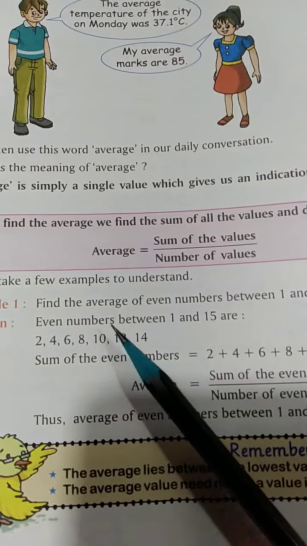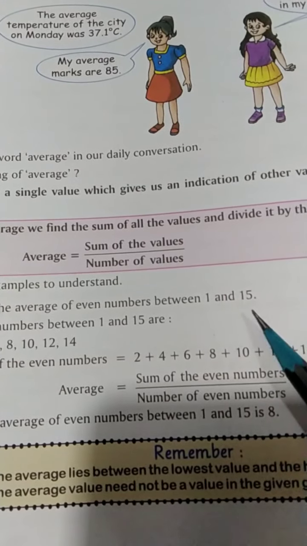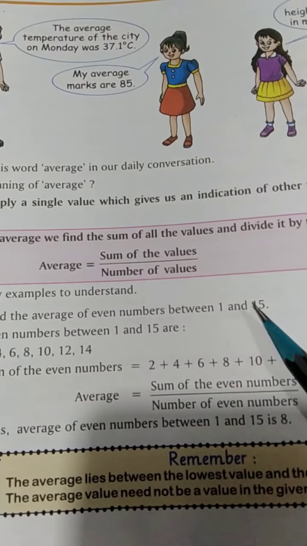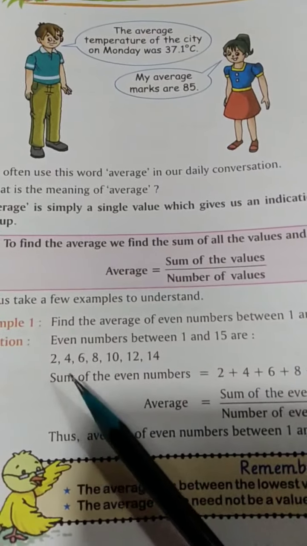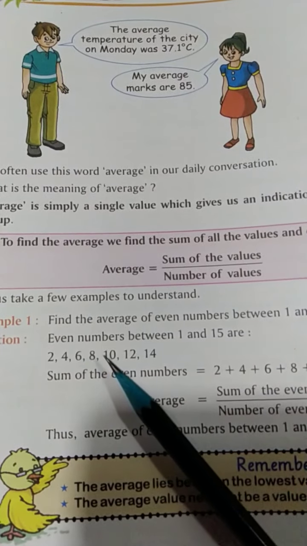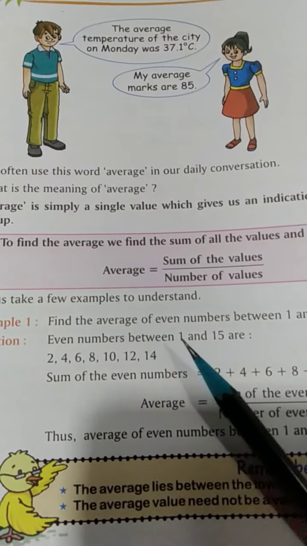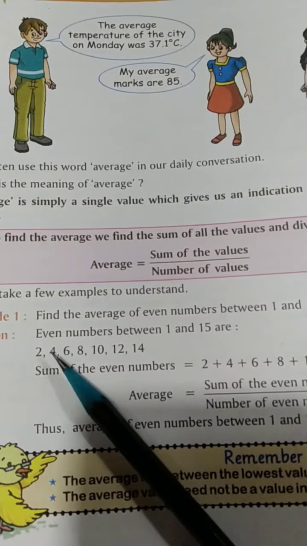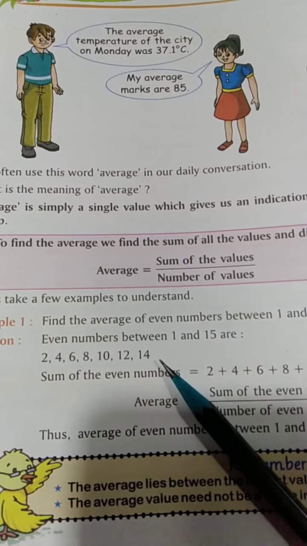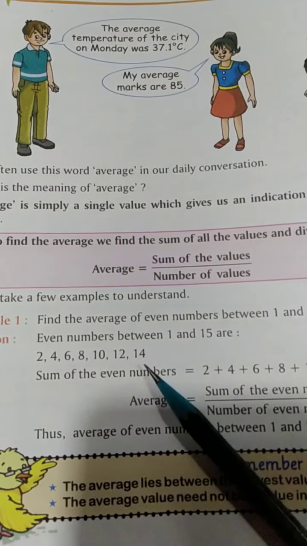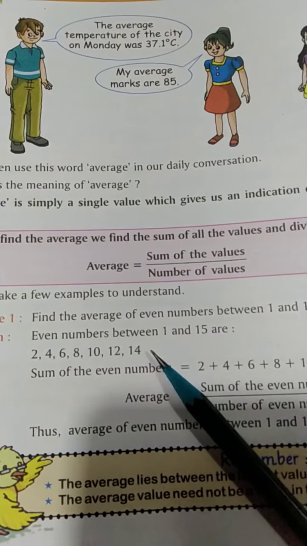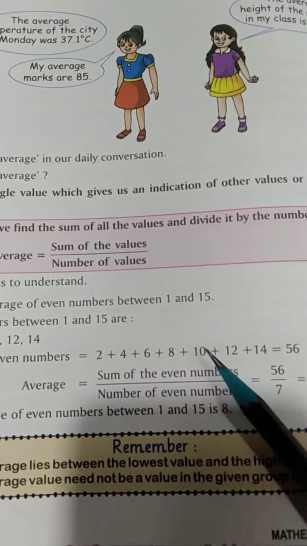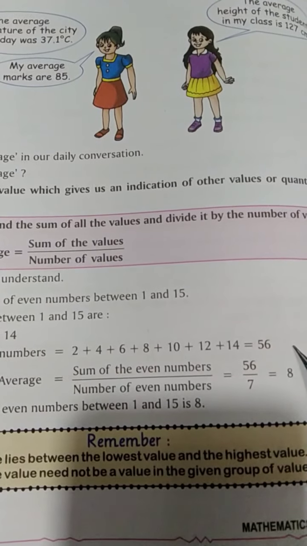Example 1. Find the average of even numbers between 1 and 15. For this, we need to write all the even numbers between 1 and 15. Those are 2, 4, 6, 8, 10, 12, 14. Now, to find the average, we need to add all these values and then divide by the number of values. When we add 2, 4, 6, 8, 10, 12, 14, we get 56.